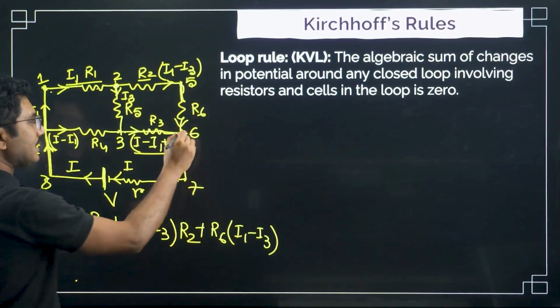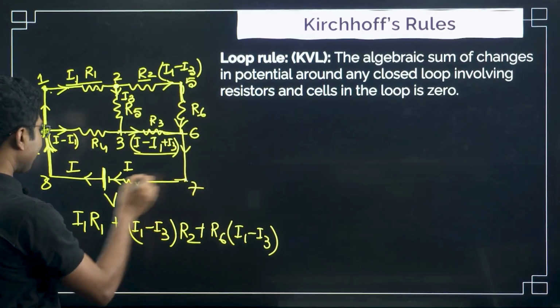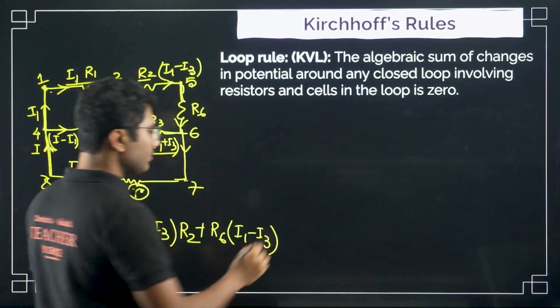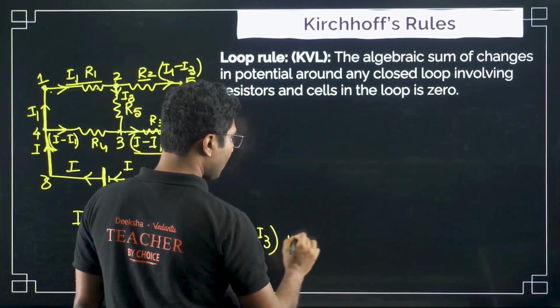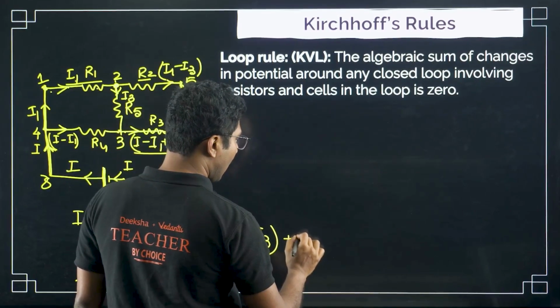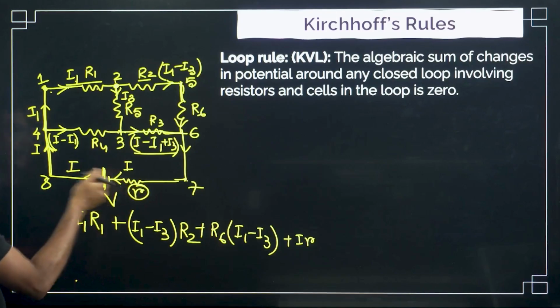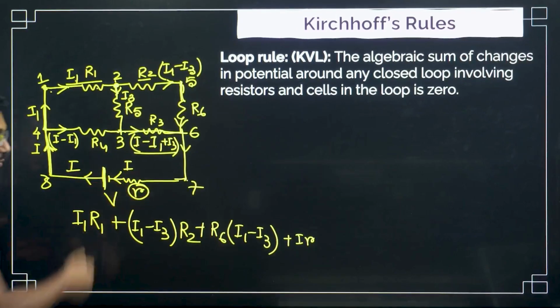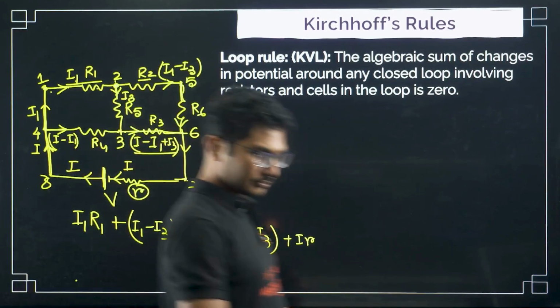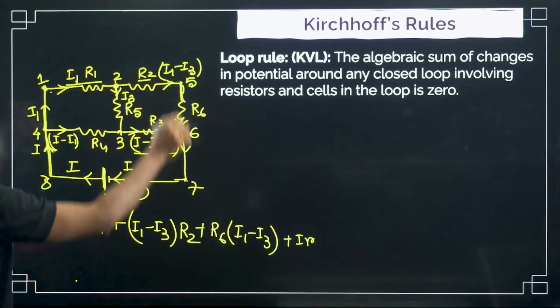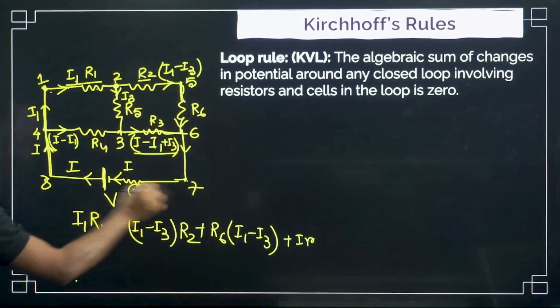Now let's move between 6 and 7, no resistance. Between 7 and 8, we have an internal resistance small r. So here you have to apply I into small r. Why I? Because as I said, whatever current is exiting the battery, the same current has to be entering the battery. So this is the entire loop.